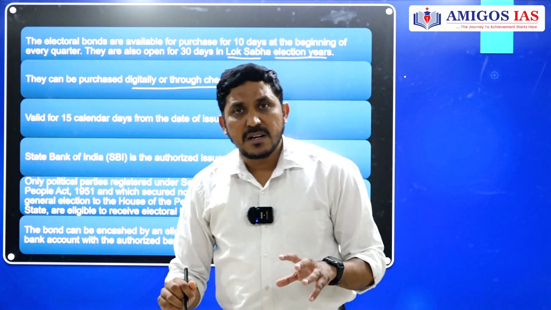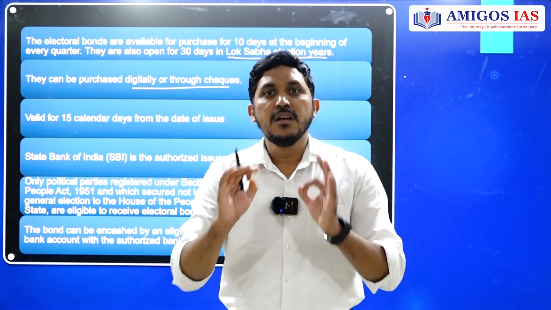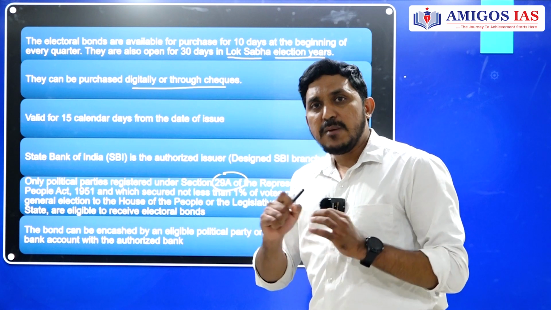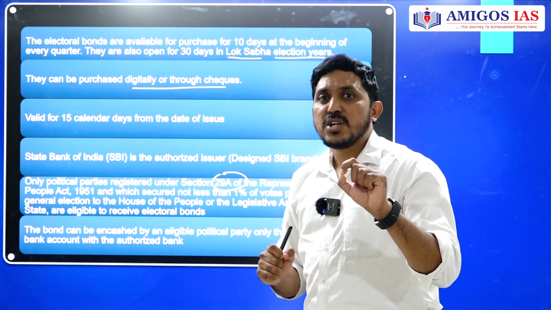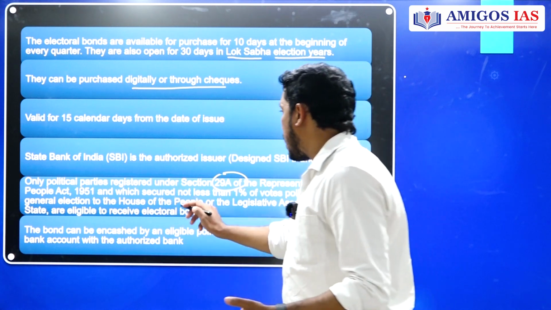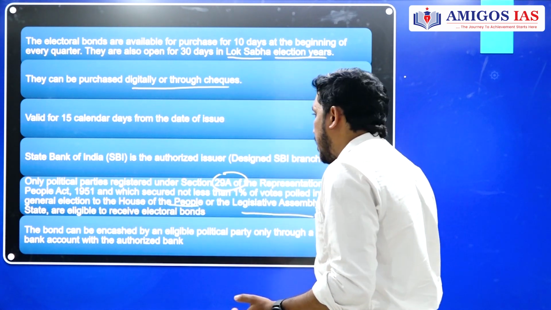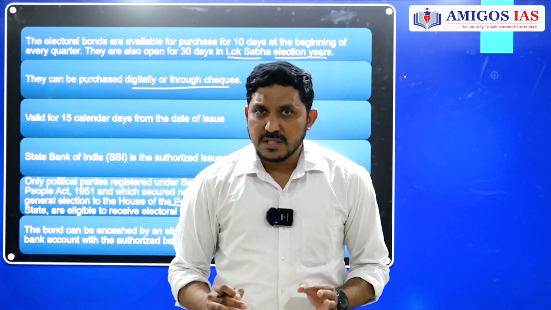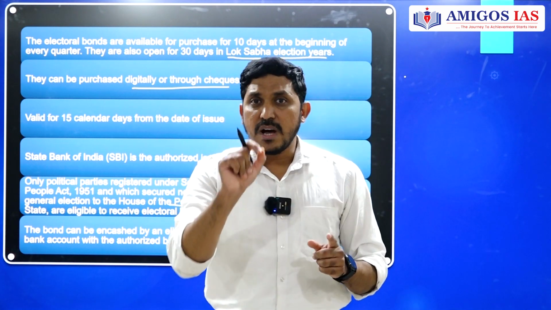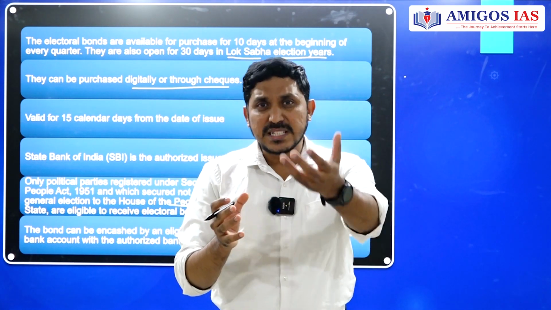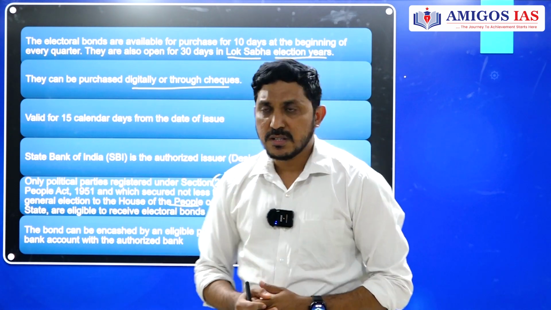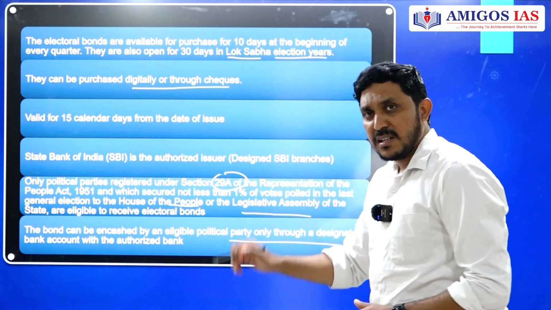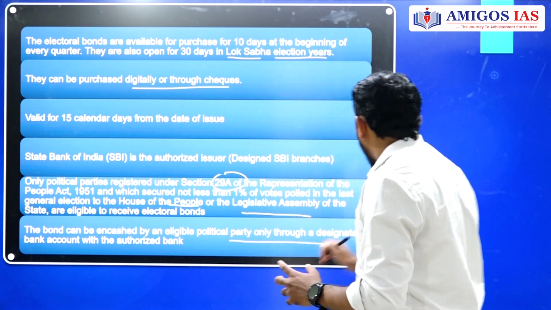Now, which political party is eligible to receive these funds? As per Section 29A of the RP Act, political parties are registered, right? Any political party which has got 1% of the votes in the previous general election to the House of the People or Legislative Assembly of the state, both Lok Sabha or state assemblies, is eligible to receive this amount via the electoral bonds. That is also the qualification here. And the bond can be encashed by a political party only through a designated bank account. We just discussed that point already, so I am going to skip this point.